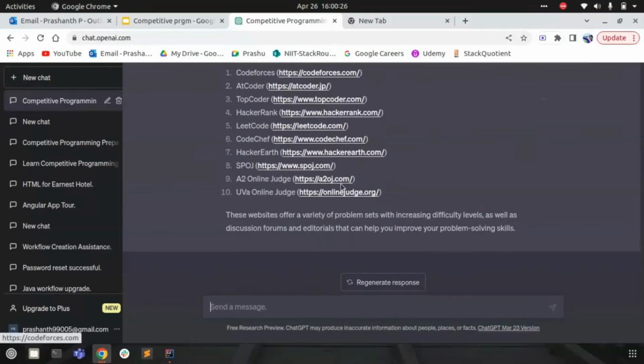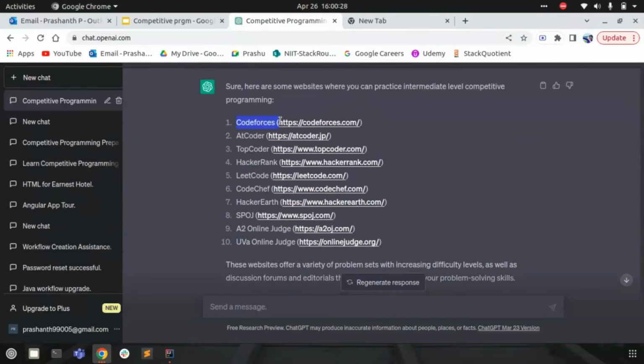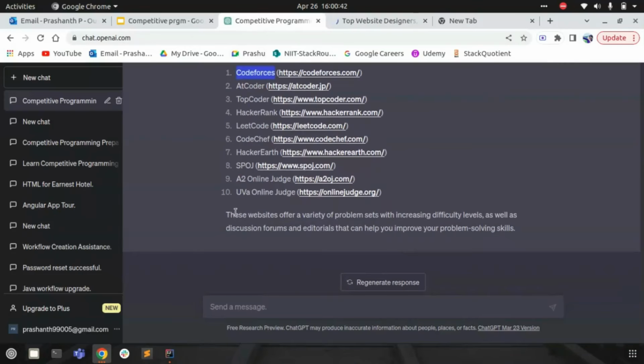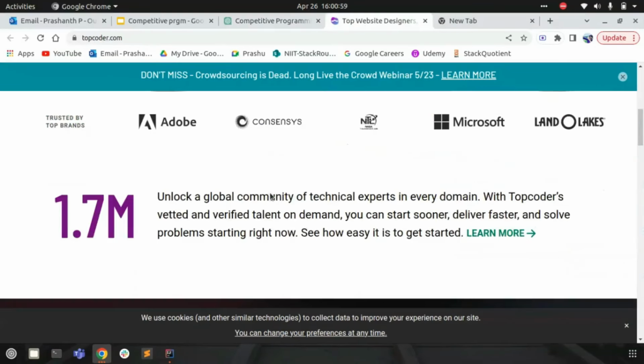So it also provides some of the websites that are already available, for example Codeforces, AtCoder, TopCoder. It's not only giving the website name, it's also giving the website link, which you can just click on and go to all the competitive programming practical examples that we have. Again, there is an end note saying that these are a variety of problem sets with increasing difficulty levels. As you try to solve one after the other, it provides more difficult problems to us. Thus, we improve our problem solving skills. So this is one of the websites.